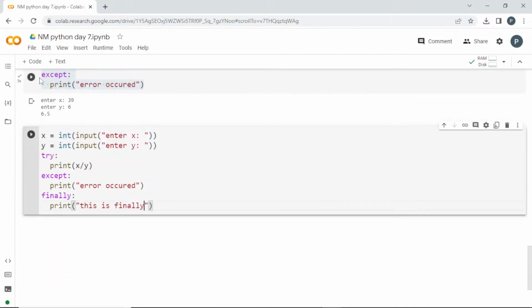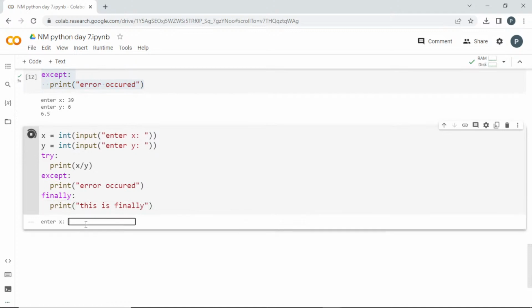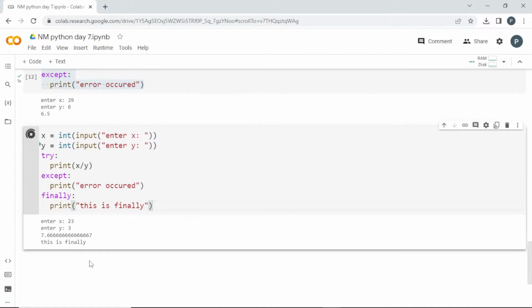So if I run this, I'm adding a finally statement. I'm entering a value of x and a value of y. See here, the code ran successfully. So the try worked out, we got the output, and this finally is printed. So we got the finally output when the try runs successfully. Now if I enter a case where the error will occur, like the value of y as 0, see here it is printing except and finally also.